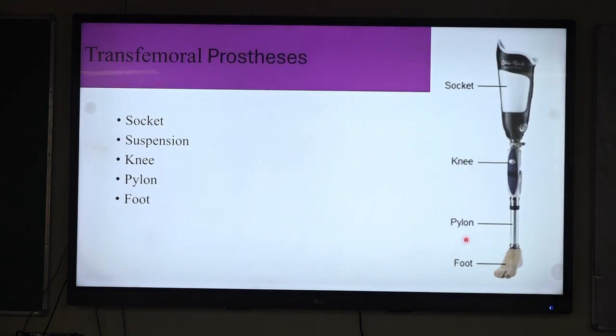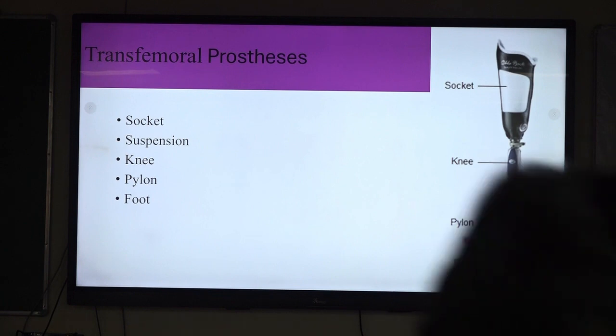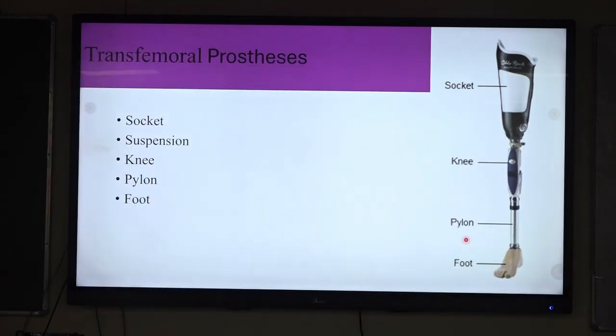Now the last component is sockets. Transfemoral prosthesis: the components include socket, suspension, knee, pylon and foot. We have already discussed the foot, we have discussed the pylon, we have discussed most of the suspension. I will discuss only two portions, that is socket and knee joints.